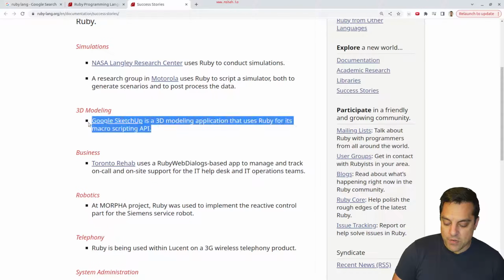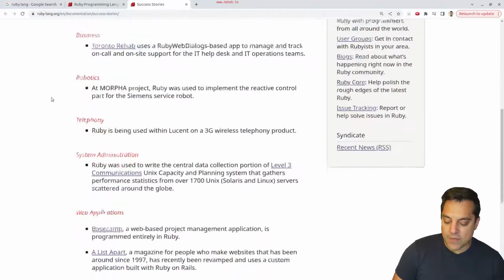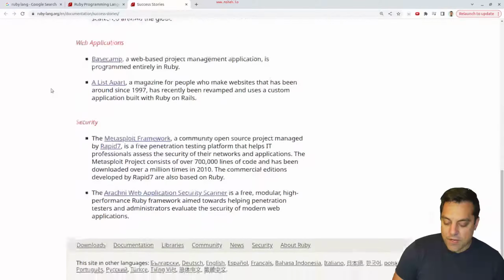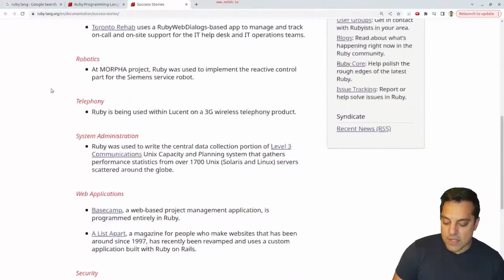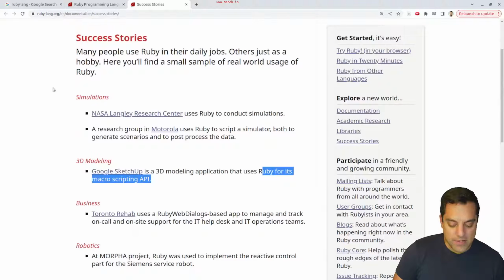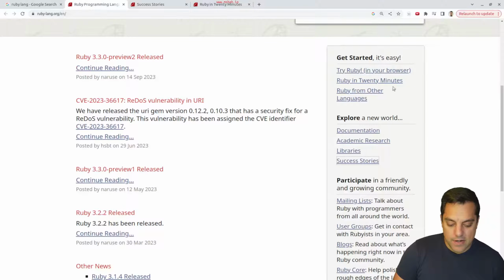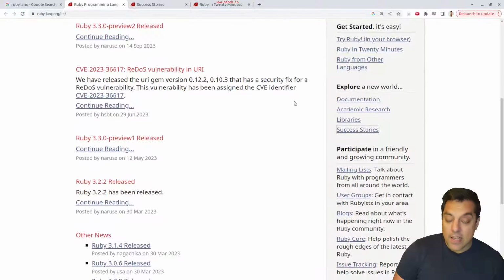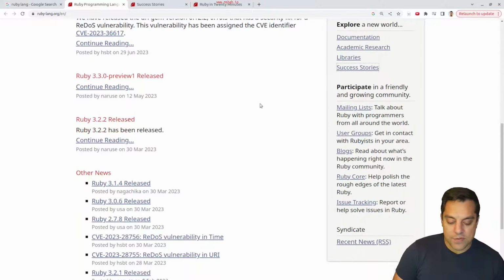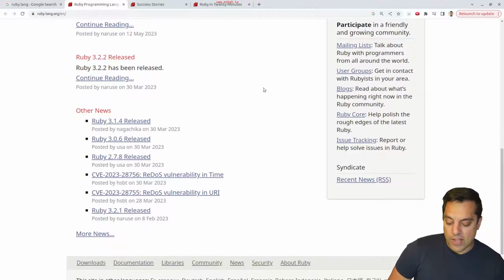That's pretty cool here. Google SketchUp. I didn't know that uses Ruby for its macro scripting API. Cool. And NASA. Okay, so some cool projects here. It's a wide range of things, from security, graphics applications, robotics simulation. That's pretty cool. And this is perfect, we've got a Ruby in 20 minutes again here. That'll be perfect. Again, I truly go into these things not really knowing the language, other than things you pick up or remember from way long ago.